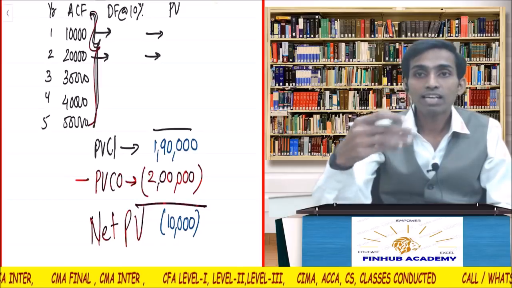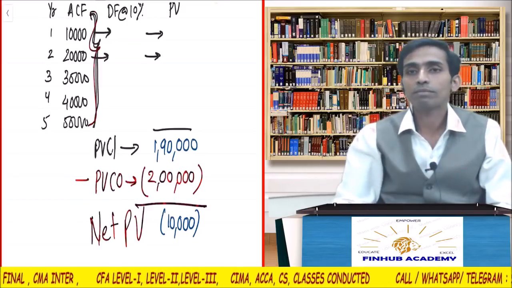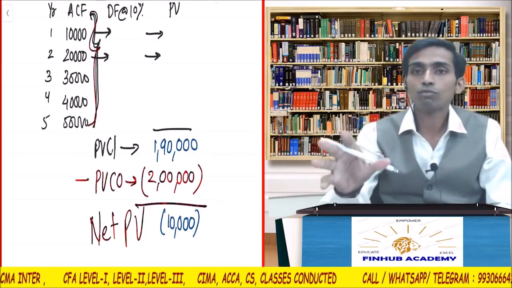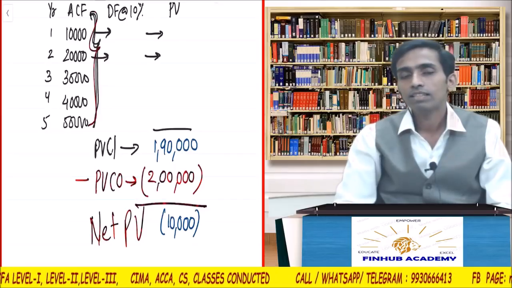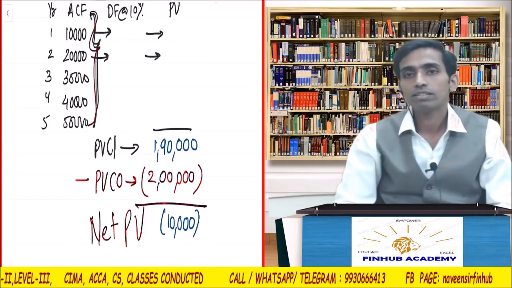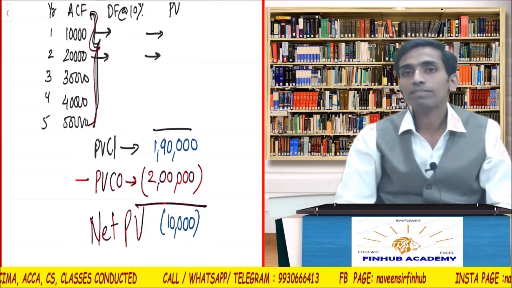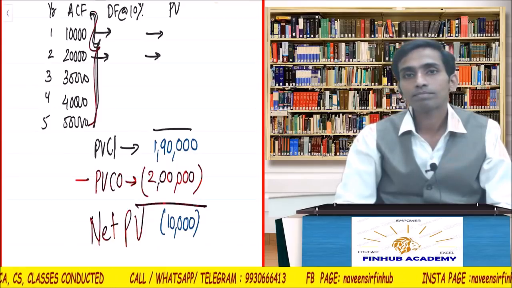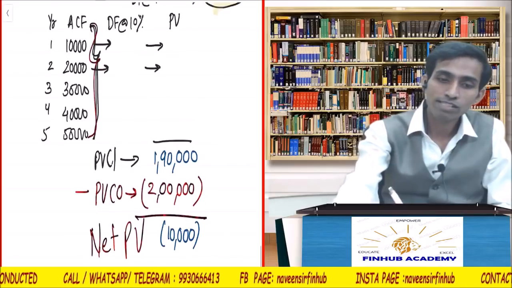The inflows can occur at different points of time. The outflows can occur at different points of time. But every inflow and every outflow should be pulled to the present value, and we are masters in that, right? The first class was spent on that, how to pull the cash flows. Okay, guys. So is the NPV calculation clear? Okay. Let's proceed to the sum.